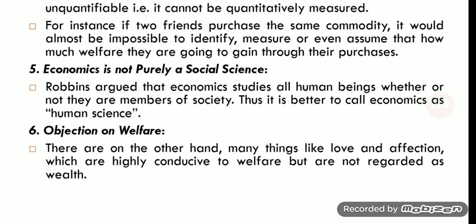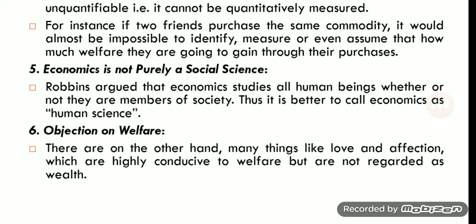So Robbins criticized the welfare definition. Clear? Here, in social science, one thing you have to keep in mind: the economics subject does not consider social problems or religious problems. Economics studies each and every human being's individual problem who lives in society.